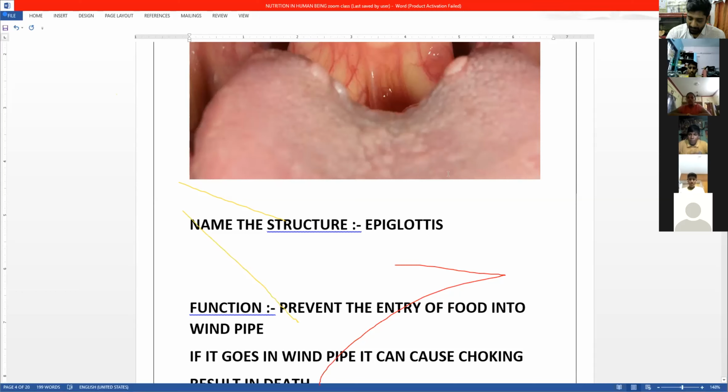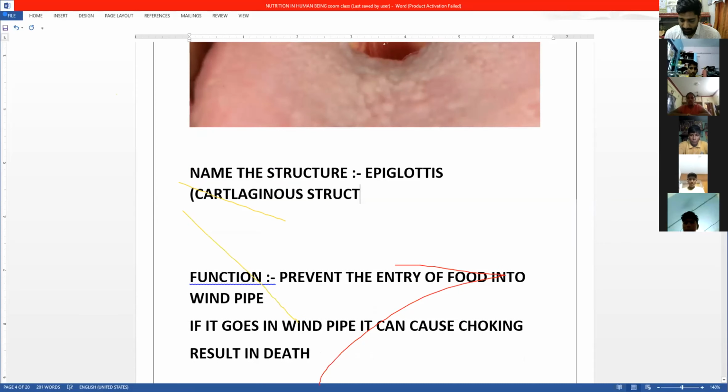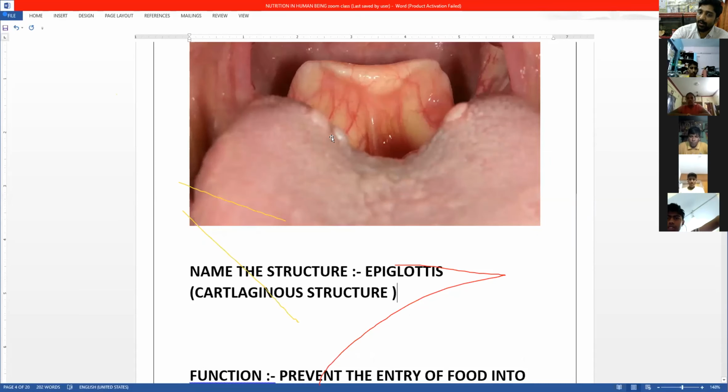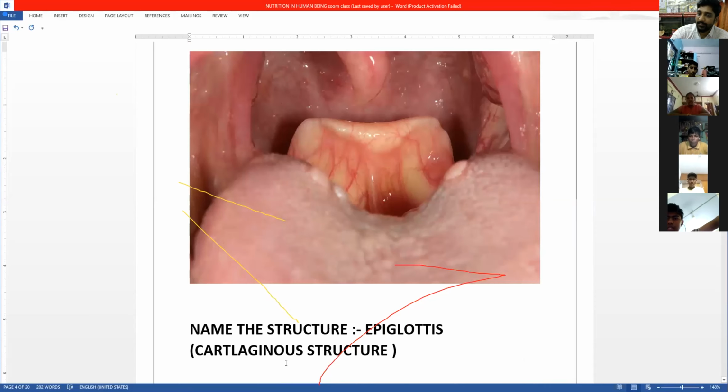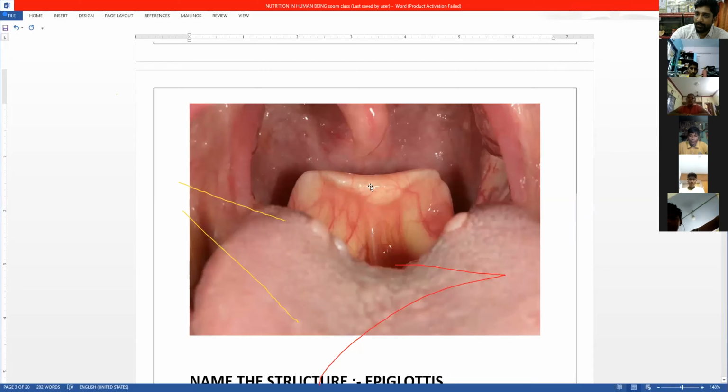So epiglottis. First of all, you should know what the structure is. It is made up of cartilage. Whenever the question is asked, what is the name of the structure which prevents the entry of food into the windpipe, we should name it epiglottis, which is made up of cartilage. Again, I'm showing you. This is the epiglottis. This is the windpipe. Back is the food pipe. It has to close so that the food goes only into the food pipe, not into the windpipe.